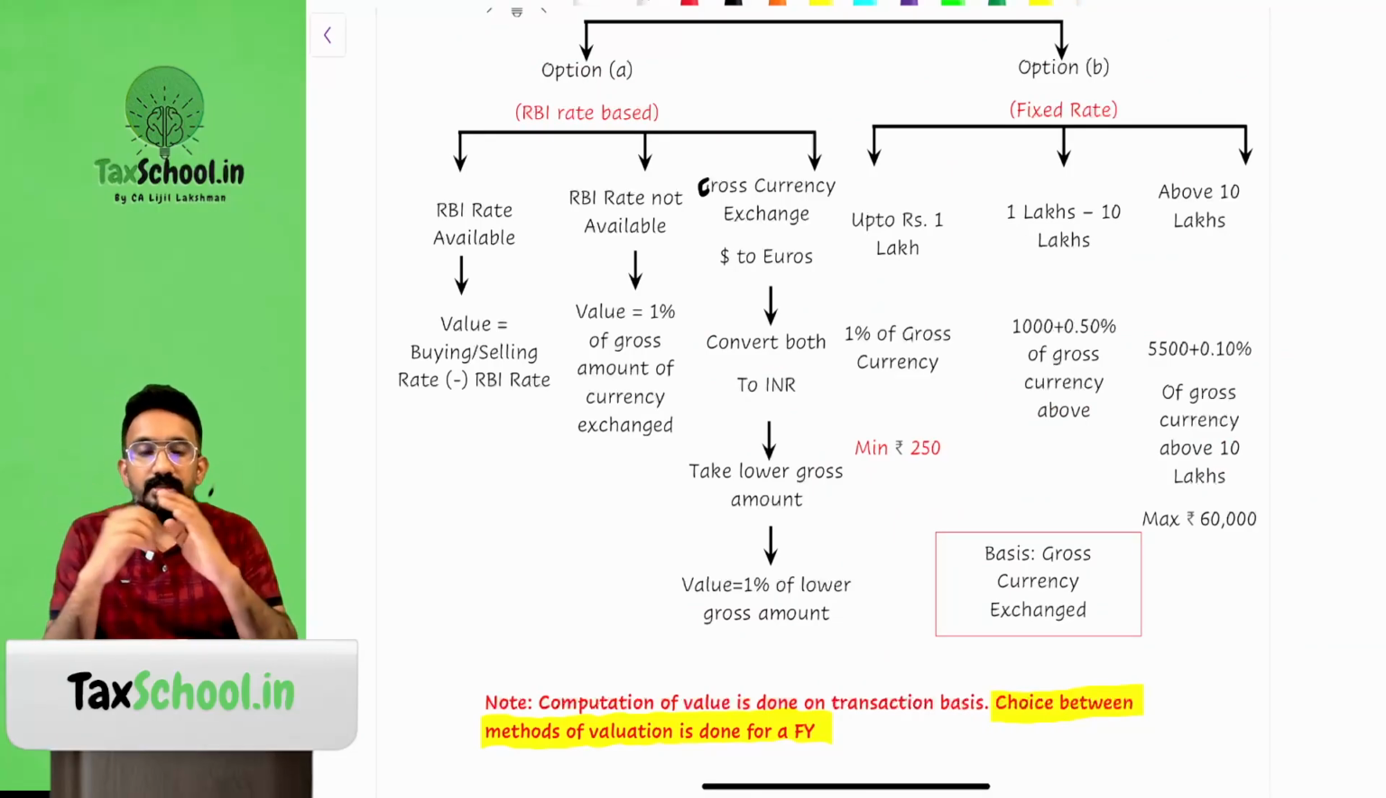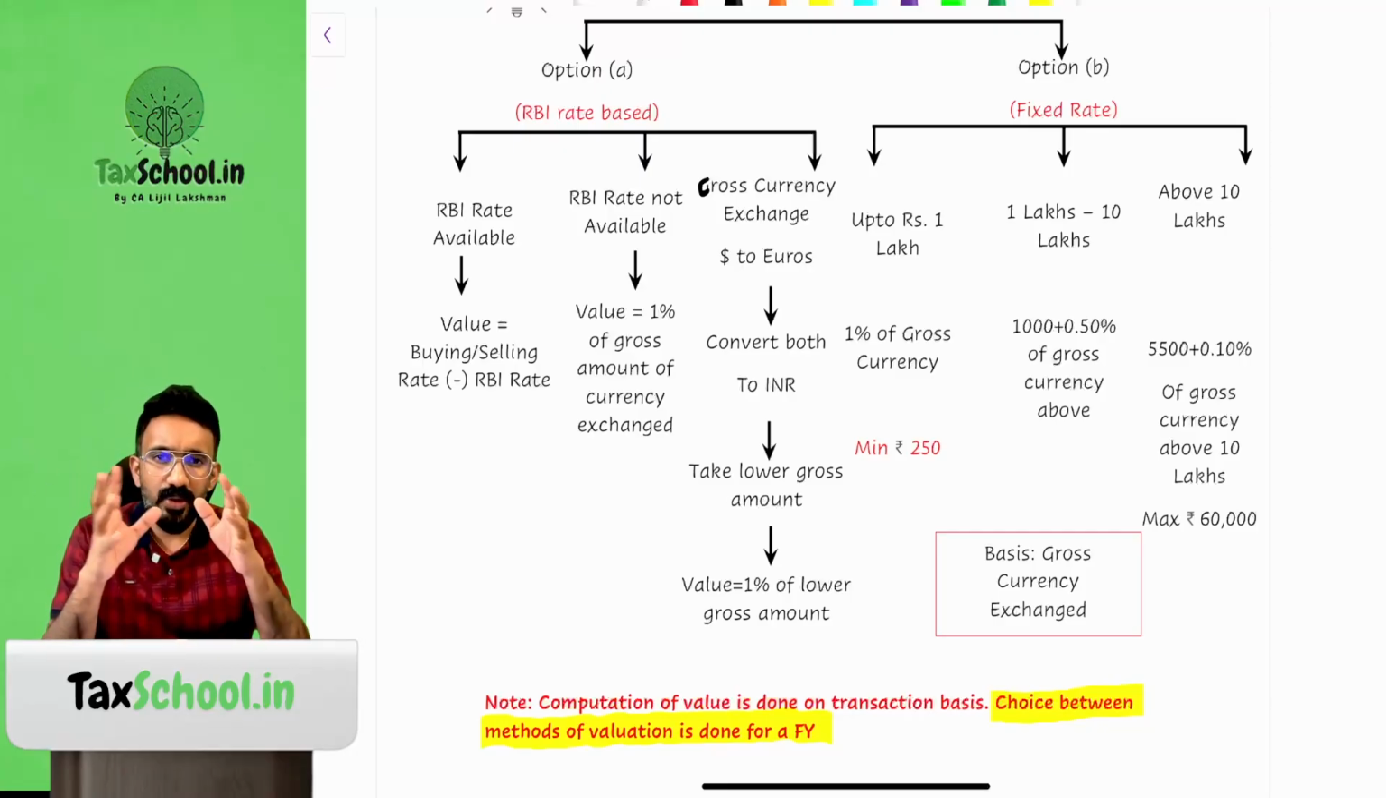Let's primarily look at the money exchange business. I have two options available. The first option is, if the money exchange that you do has RBI rate based valuation possible, then you can opt for that. What is this option A?